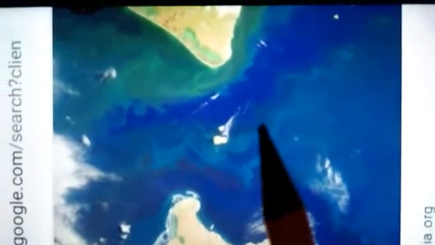Straits. This is a narrow channel of water that joins two large navigable water bodies. Narrow channel of water that joins two large navigable water bodies. It is called what? Strait.